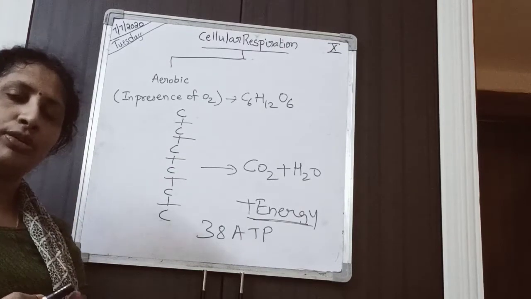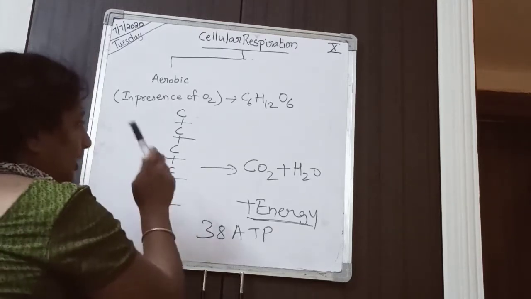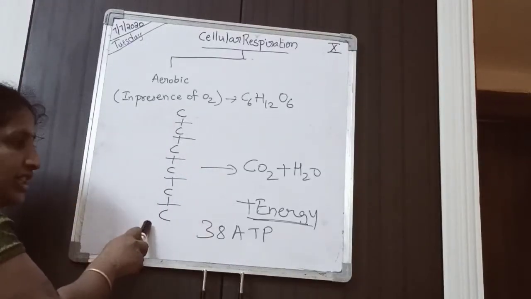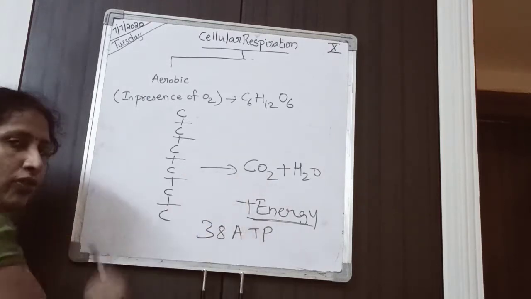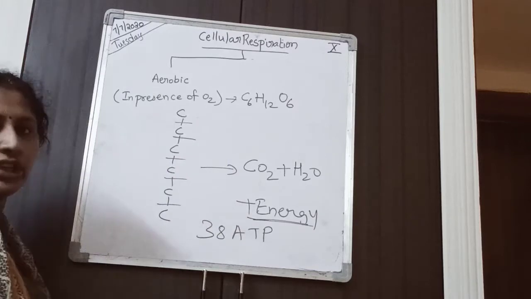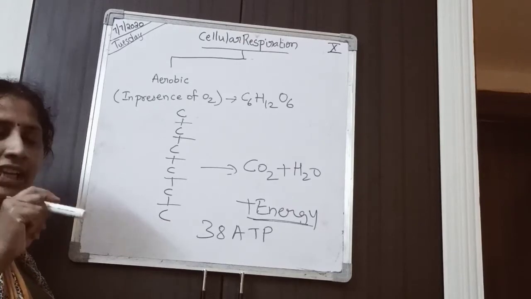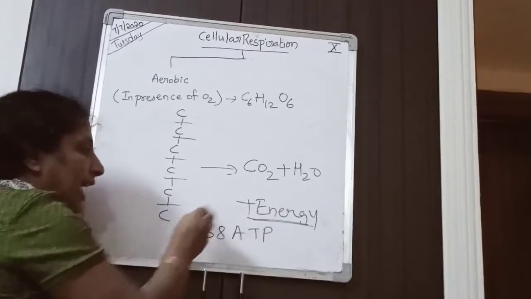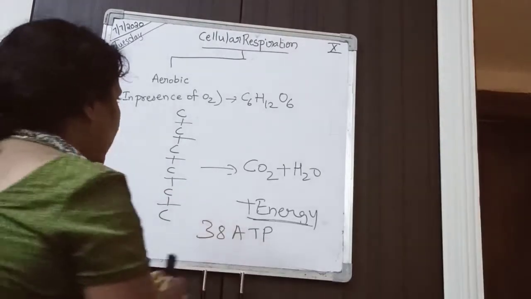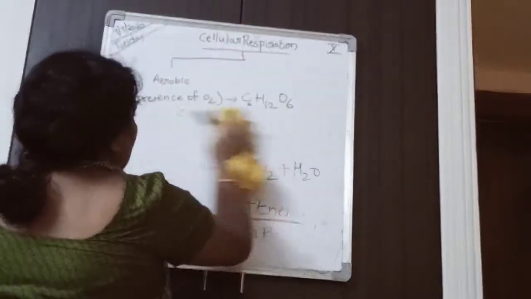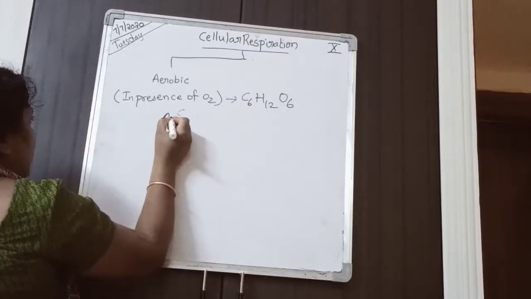When you compare to anaerobic respiration, just remember this: in aerobic respiration, the glucose is completely broken down into carbon dioxide and water. That is, the complex 6 carbon molecule is broken down into a single carbon molecule, carbon dioxide, and we liberate almost 38 ATPs during this process. Now when you see anaerobic respiration, consider this as anaerobic.